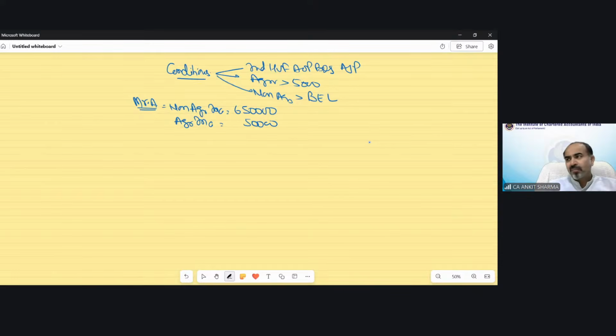In this example, we check these conditions: the first condition is fulfilled, the second condition is fulfilled, and the third condition is fulfilled. So this is the optional tax regime. If we need to calculate the tax under the optional tax regime in this situation, how will we solve this question?